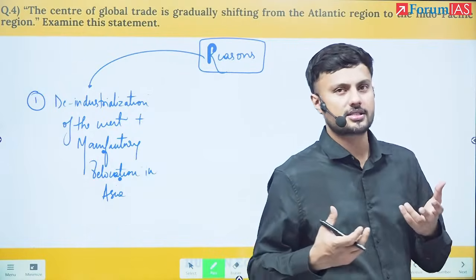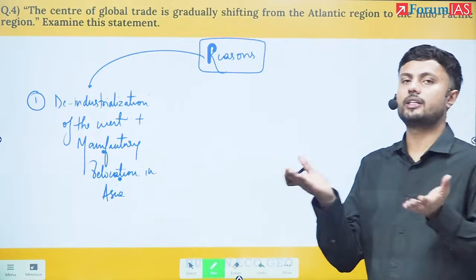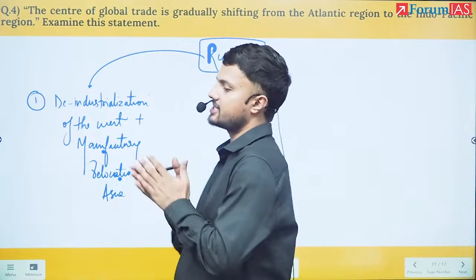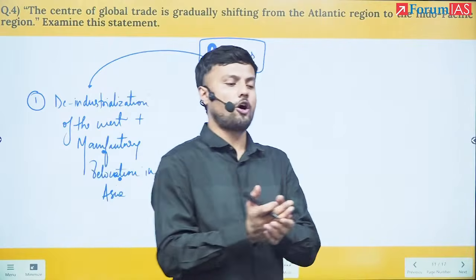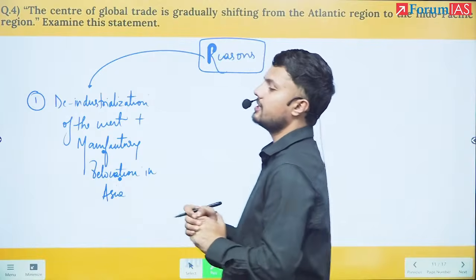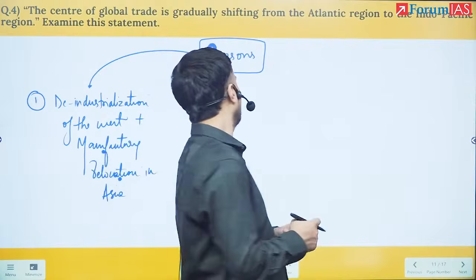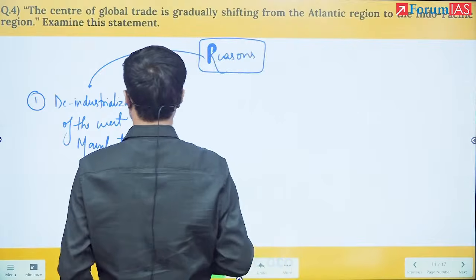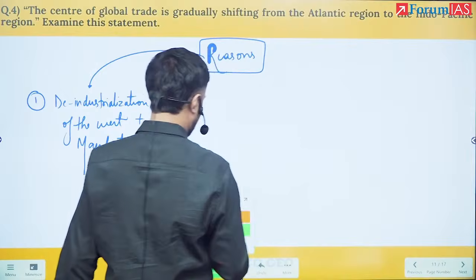So now capitalists always exploit the space. The moment they see that the norms have strengthened, in order to increase the surplus, they will shift their bases where they can save more money. So this is the first factor, deindustrialization of the West and manufacturing relocation.